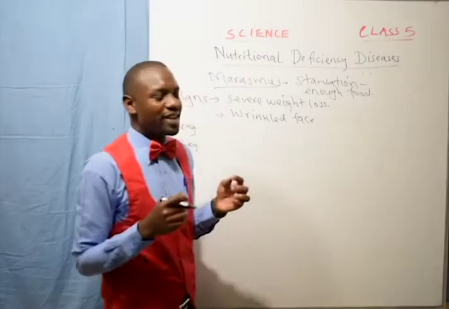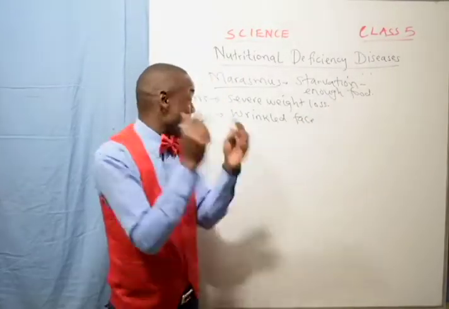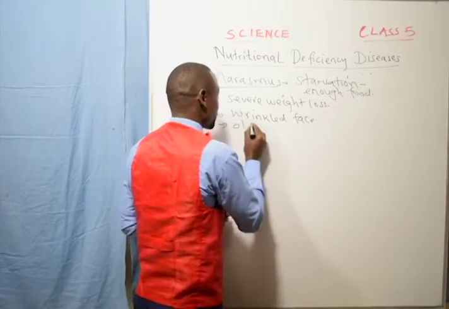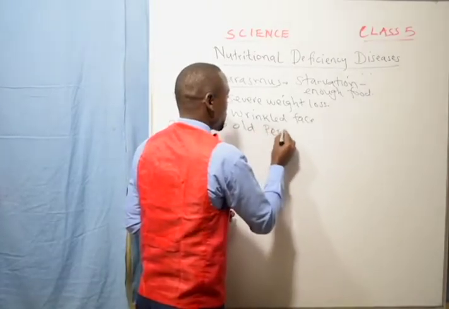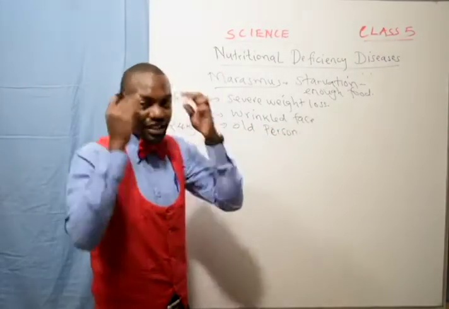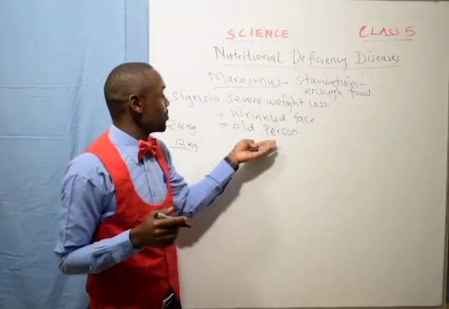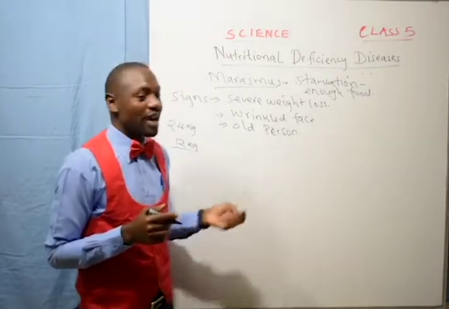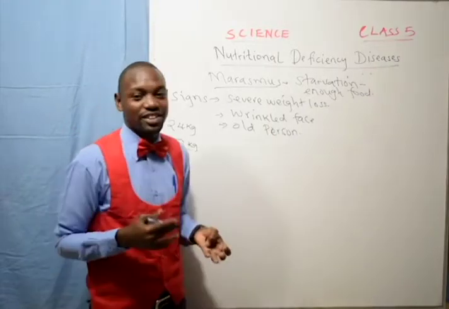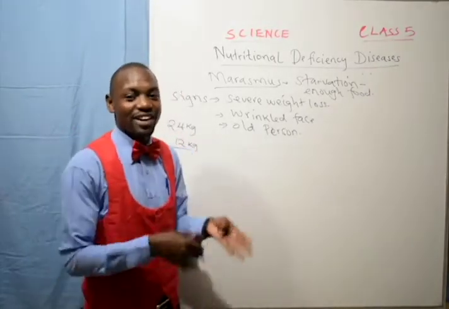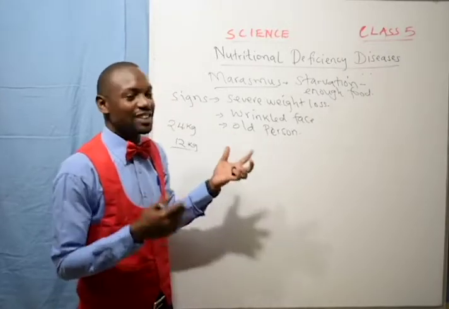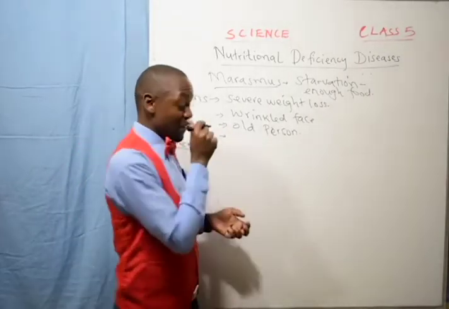Another sign of marasmus is the child will develop a wrinkled face. You'll begin having wrinkles on the face. You look like an old person. The face will look like the face of an old person. You just have wrinkles everywhere. That person can look at you and imagine that it is like your grandmother or your grandfather, because your face is wrinkled.